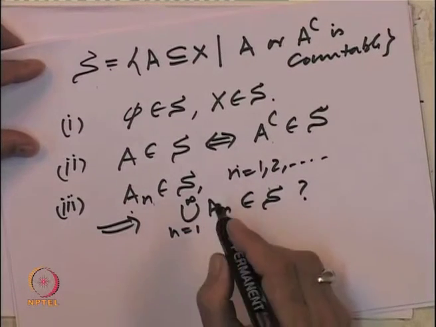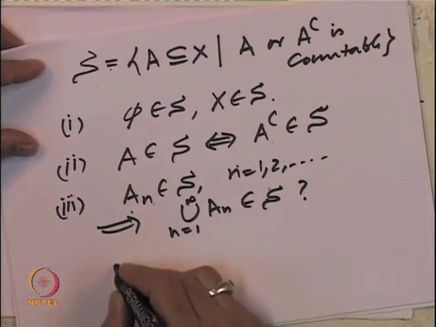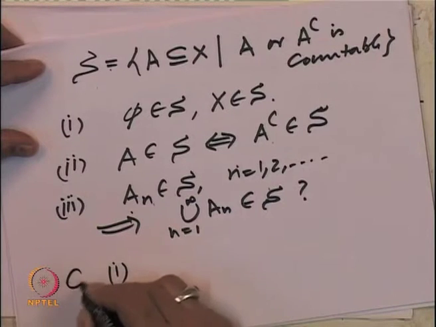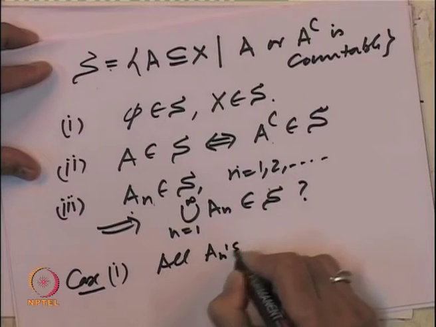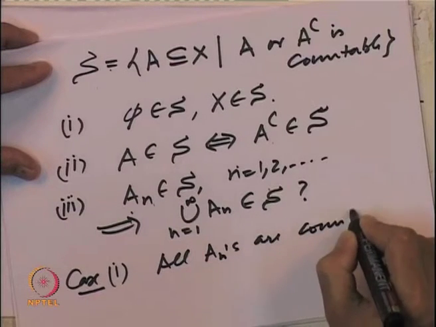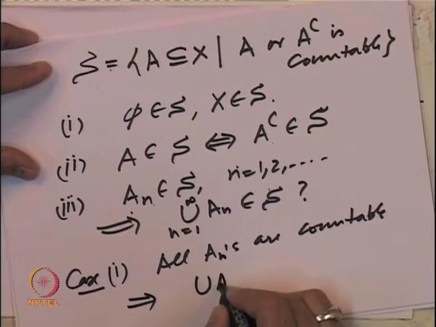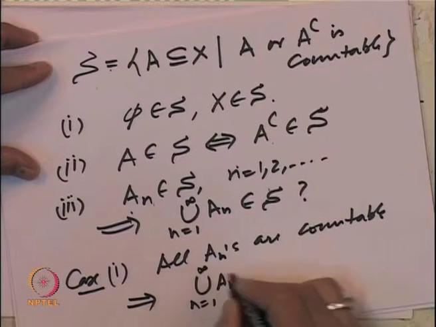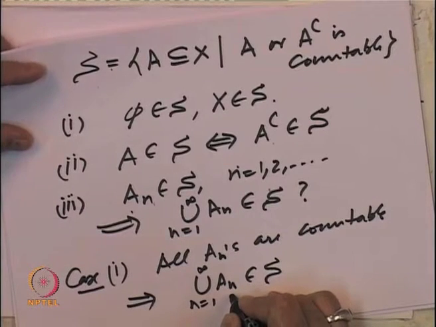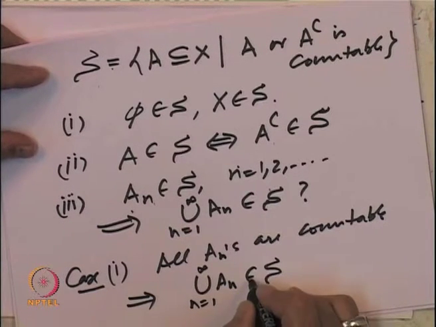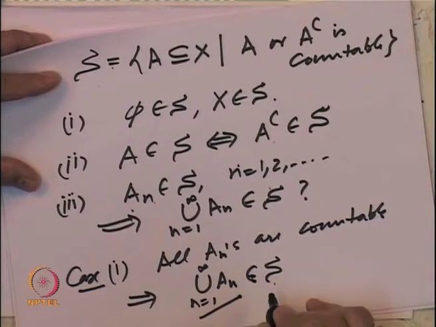So, obviously, like in the case of finite and complement finite, we have to divide it into cases. The first case, case 1: all A n's are countable, but that will imply that the union of A n's is also countable and hence belongs to S. Why is the union of A n's countable? Because a countable union of countable sets is countable, that is a set theory property. So, this set is countable, so it belongs to S.